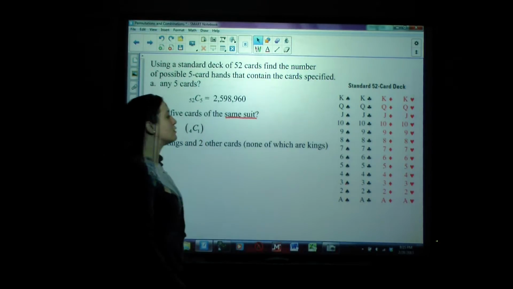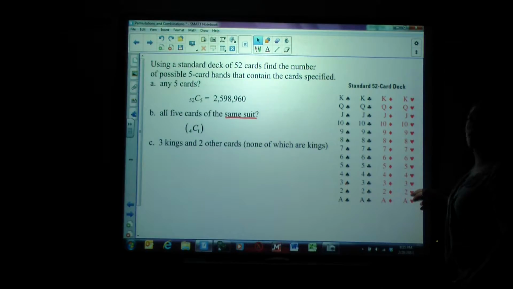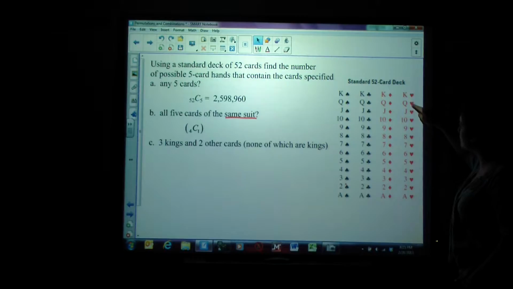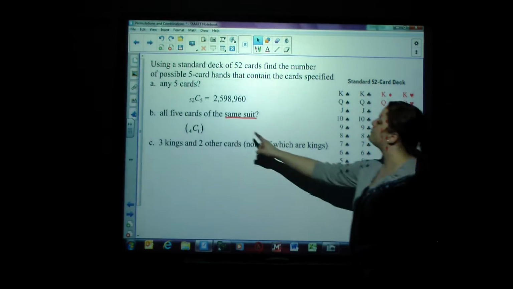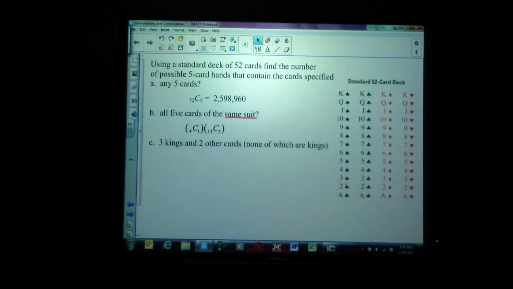Once I have picked a suit, let's say I chose hearts. Okay? Now I want to know how many ways are there to be dealt 5 of the hearts. Well, if you count, there are 13 hearts total, and I want to be dealt 5 of them. So how many ways can I be dealt 5 of them? That's when I would take 13 combinations of 5.